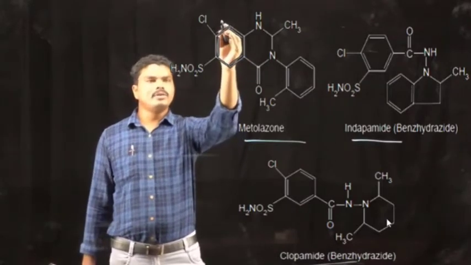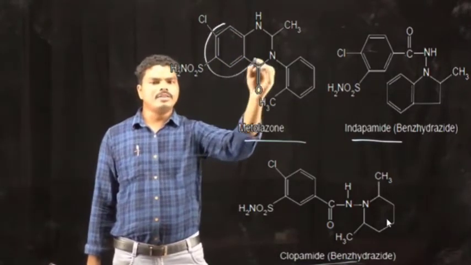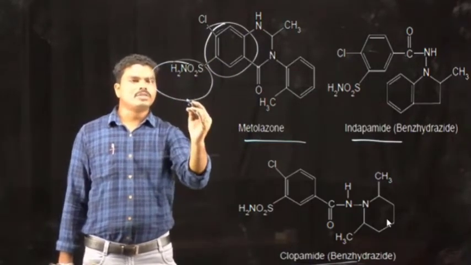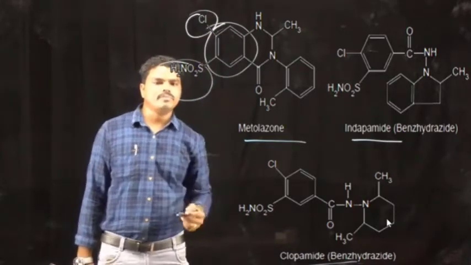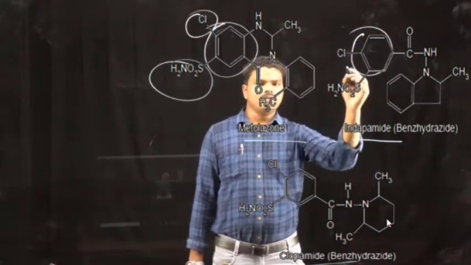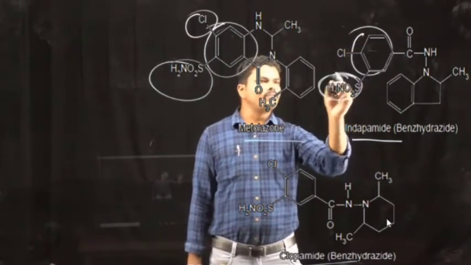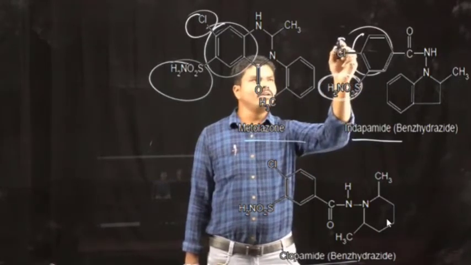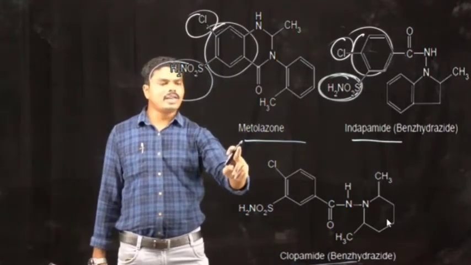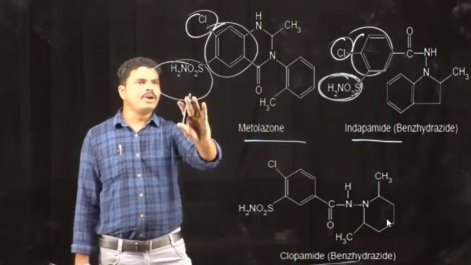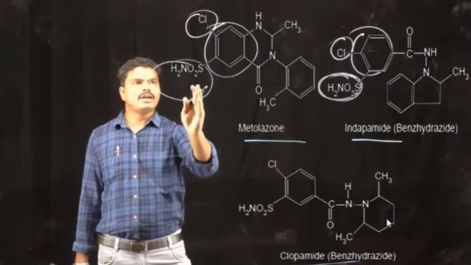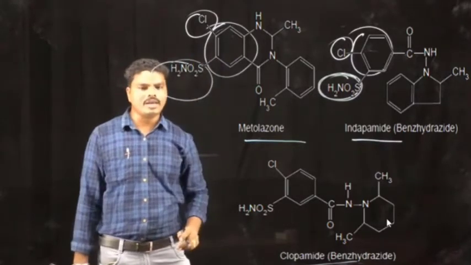Here also we can observe the basic moiety, a phenyl group, to which a sulfonamide substitution and a chlorine substitution are attached. In indapamide also, the phenyl group is present, with a sulfonamide group attached and chlorine as a substituent. The remaining substituents are based upon the type of sulfonamide derivative. The basic moiety consists of a phenyl group with a sulfonamide group and chlorine as substituents.